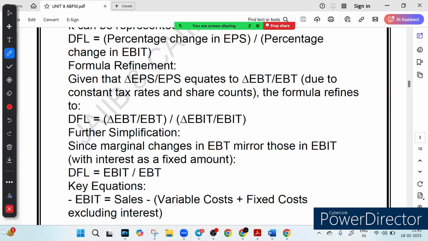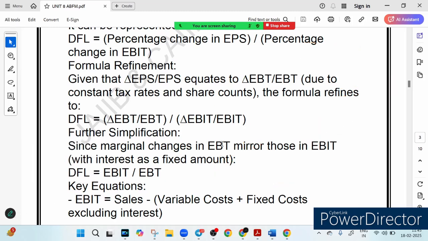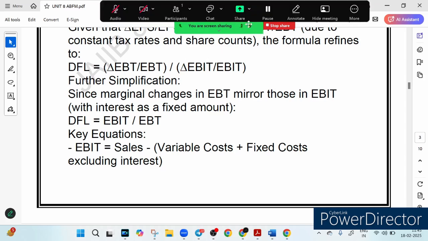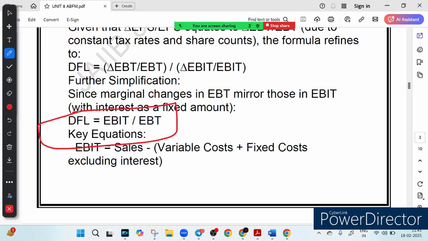Because simply put, if you have taken a lot of debt, even a smaller change in profit can lead to a big change in your earning, right? That is a key takeaway, and this formula you have to remember. DFL is equal to EBIT upon EBT.